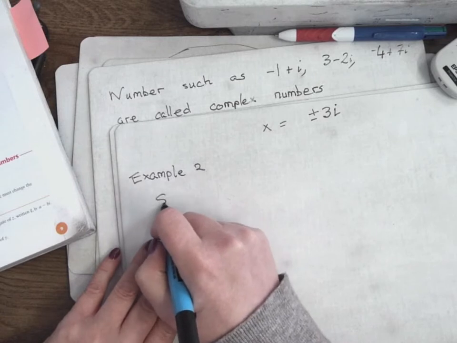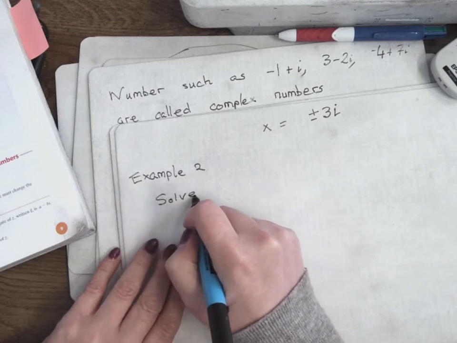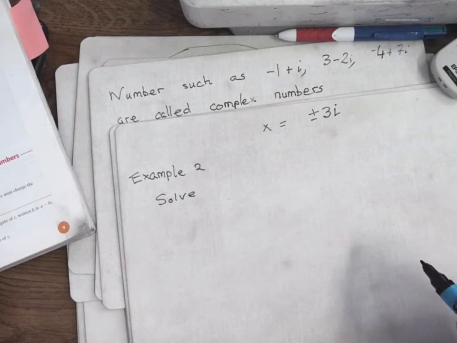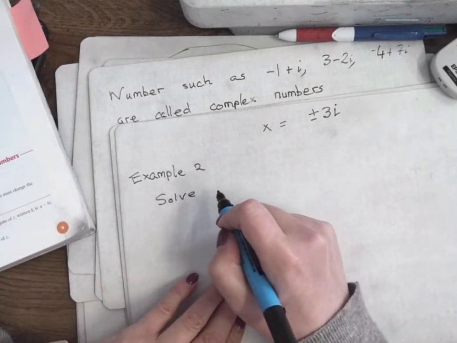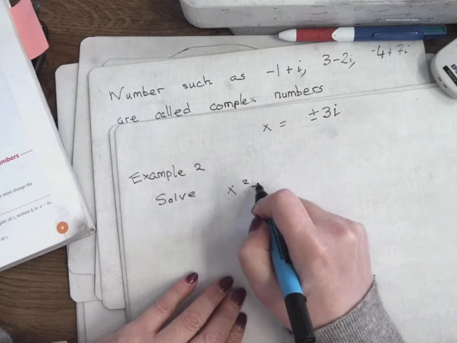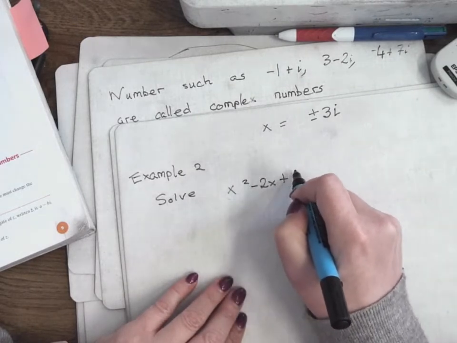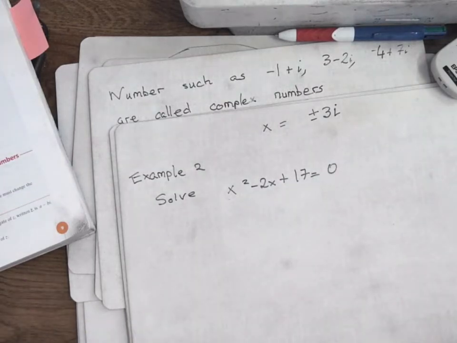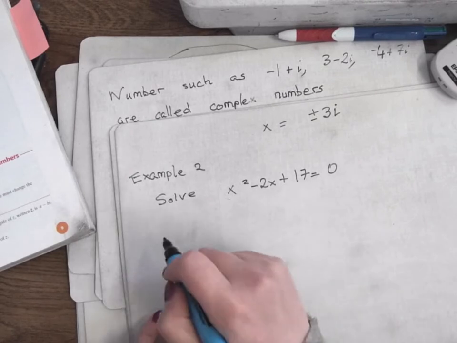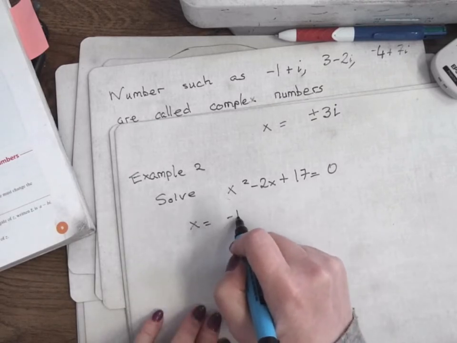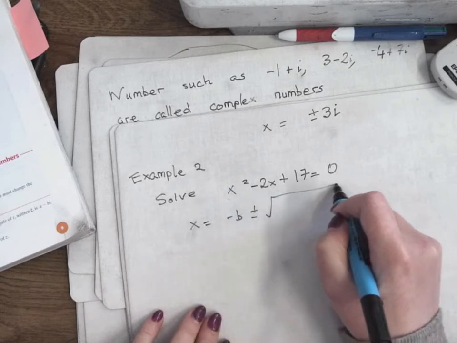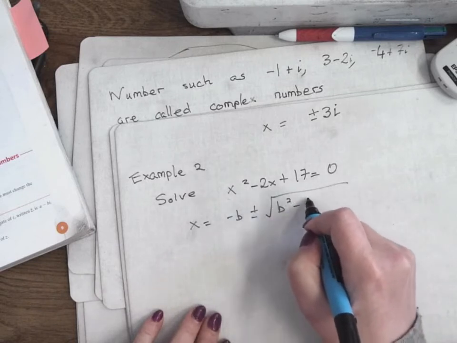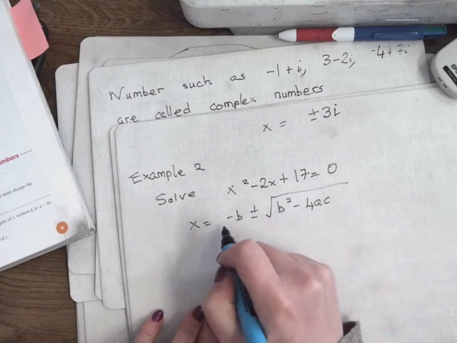Example 2. Solve x squared minus 2x plus 17 equals 0. Normally I'd factorize, but you're not going to be able to find factors, so what do I use? The minus b formula. x is equal to minus b plus or minus the square root of b squared minus 4ac all over 2a.